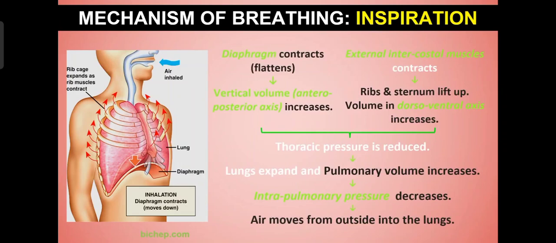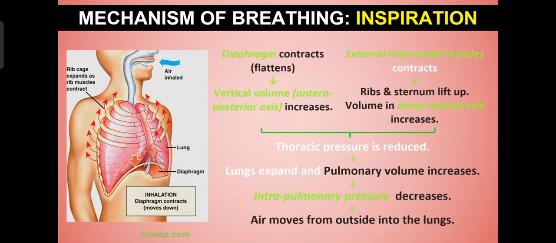During this, the diaphragm contracts. In the diagram you can see the diaphragm at the last part of the lungs. Contract means it will get flattened. The diaphragm becomes flattened, causing an increase in the volume of the thorax. You can see it flattens and increases the volume of the thorax. Thorax volume is increased. Then it lifts up the ribs.